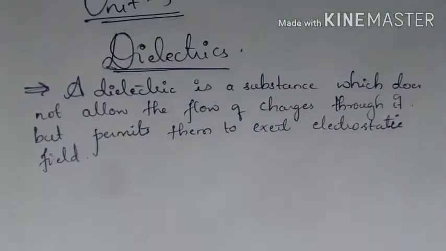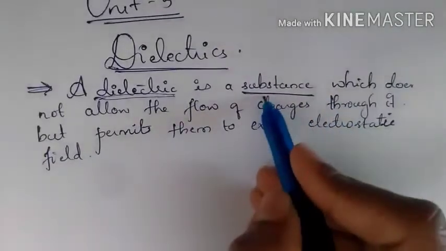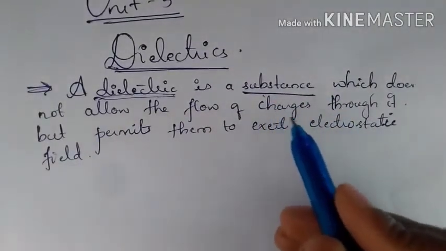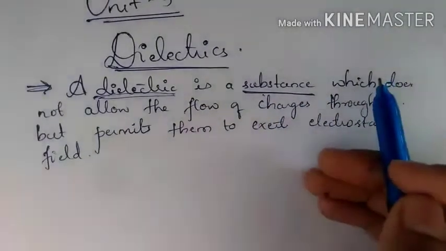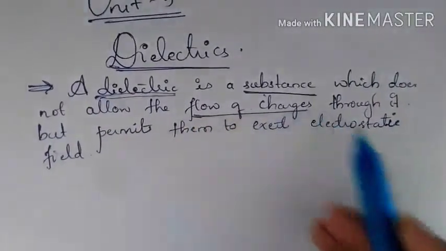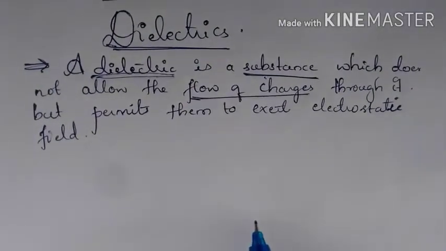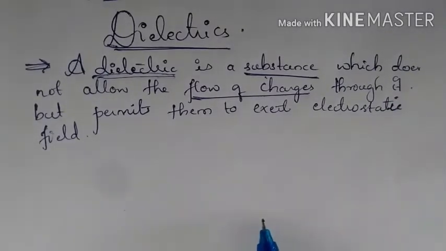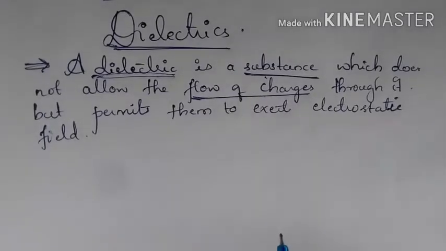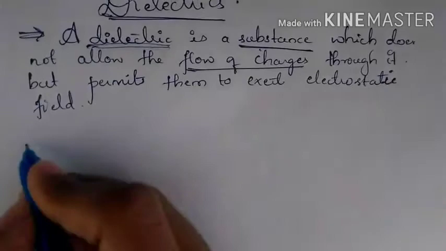I hope you have all understood. To be precise, a dielectric is an insulating substance or insulating material which does not allow the flow of charges through it. So this dielectric will never allow the flow of charges through it. Why? Since it is an insulating material, all the electrons are tightly bound to the nuclei of atoms.